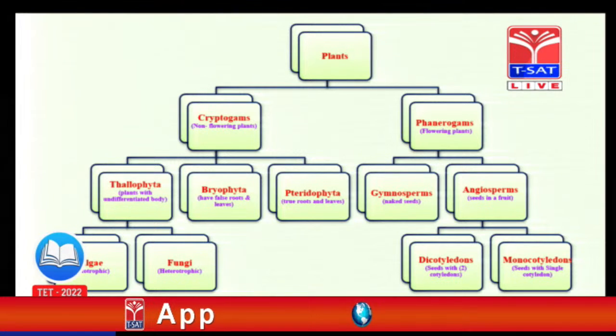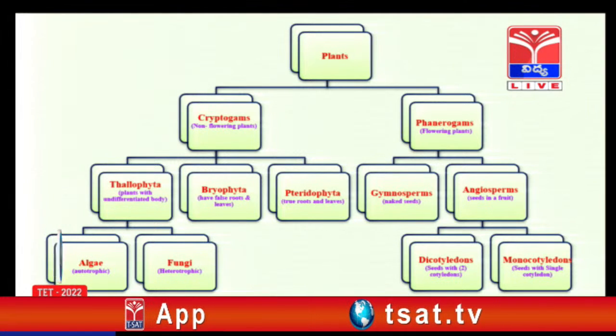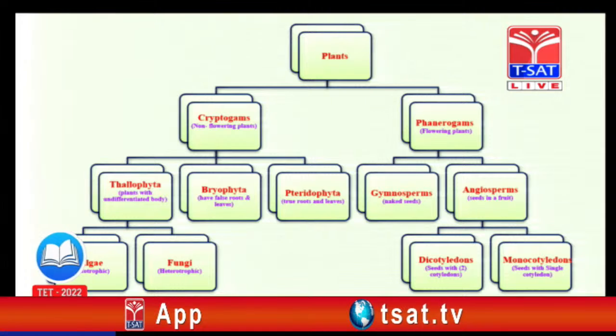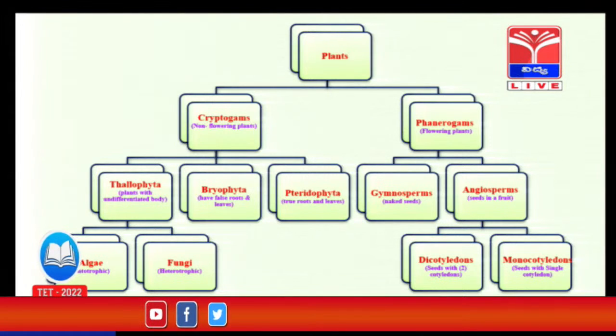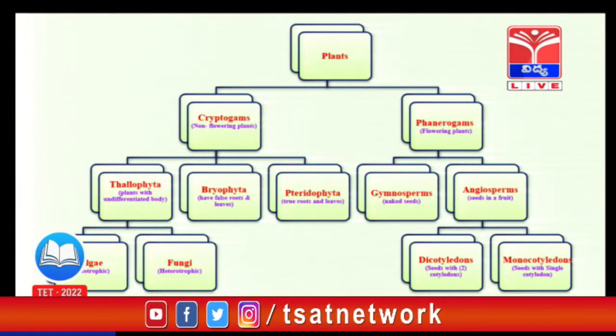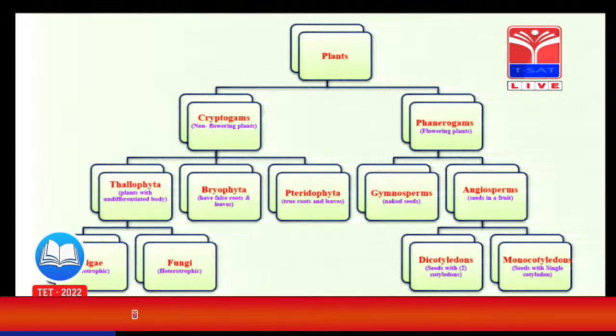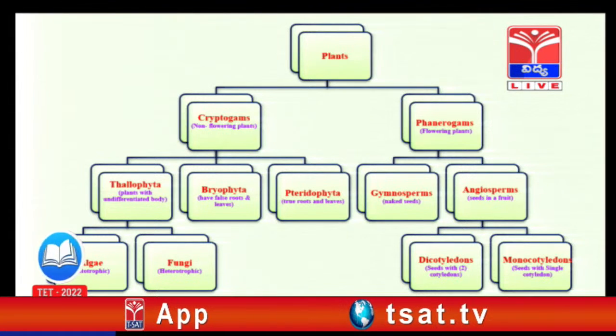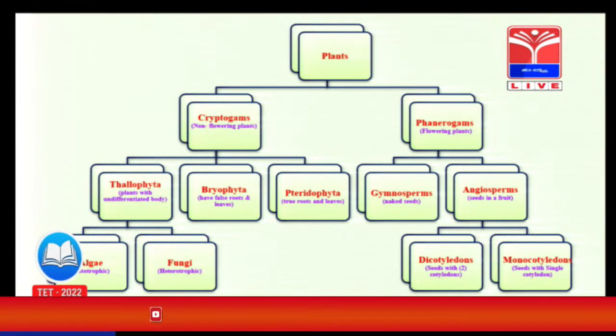This is about the classification of plants. Plants are classified into 2 categories: one is cryptogams, the second is phanerogams. What are cryptogams? Cryptogams are the non-flowering plants. These non-flowering cryptogams are classified into 3 categories: Thallophyta, Bryophyta, and Pteridophyta.